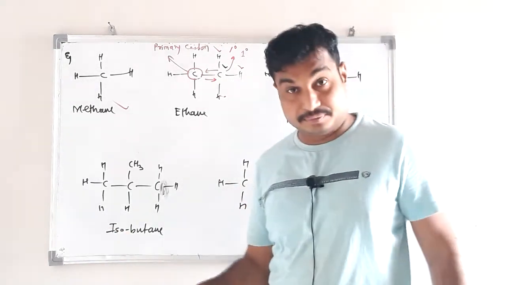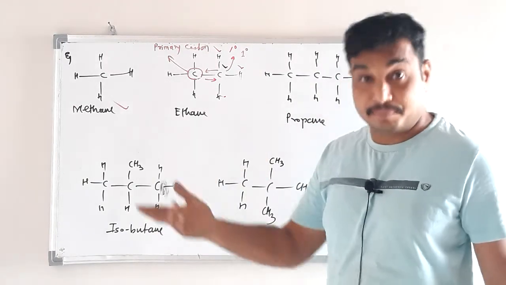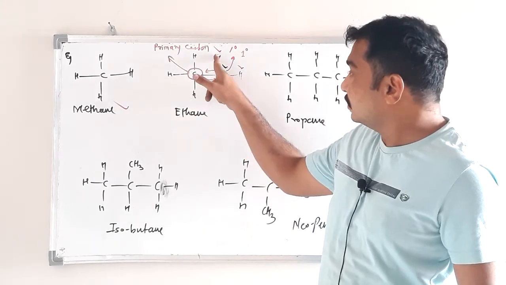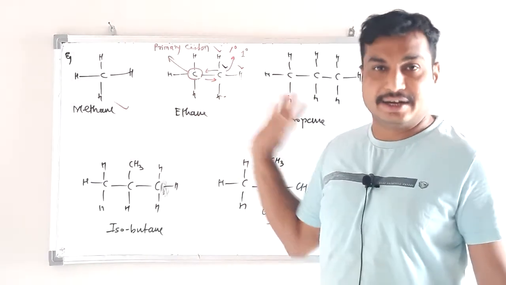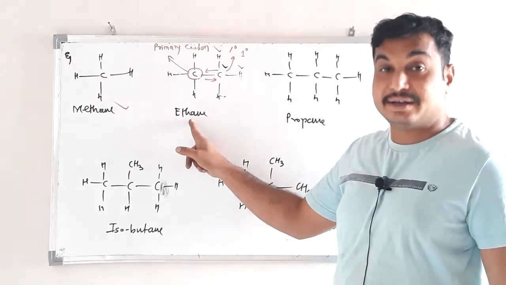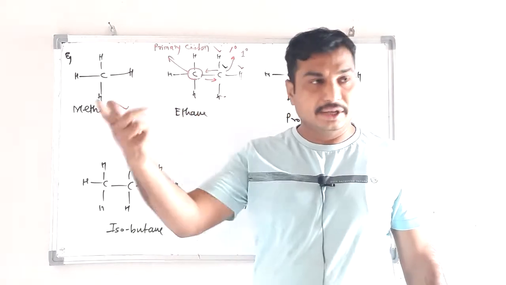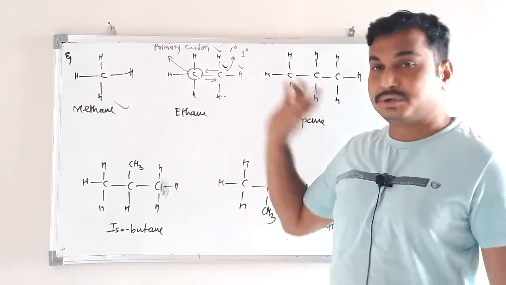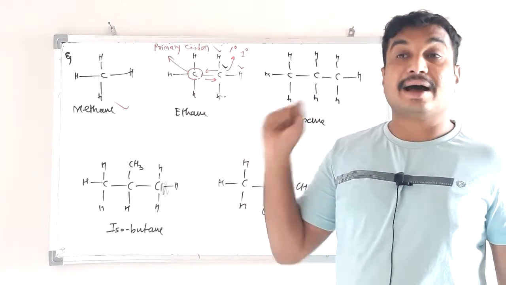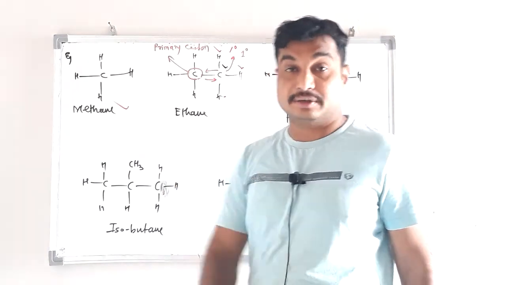Identical means similar. So what does similar mean? They are chemically the same. Either we can remove this or this or this or this, any hydrogen we can remove because all are identical. All the 6 hydrogen atoms in ethane are identical. So in any reaction, if we want to remove one of the hydrogens, then we can remove any one of them because all are identical, symmetric. That is called symmetrical.